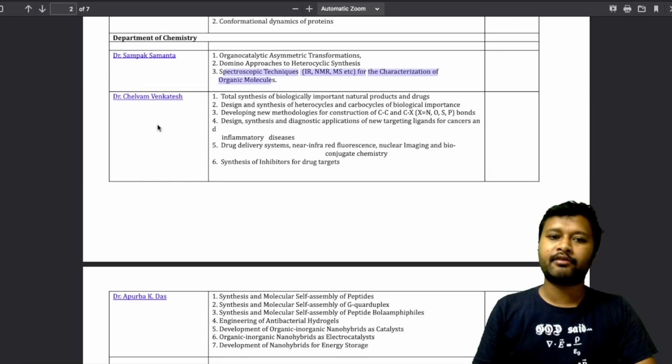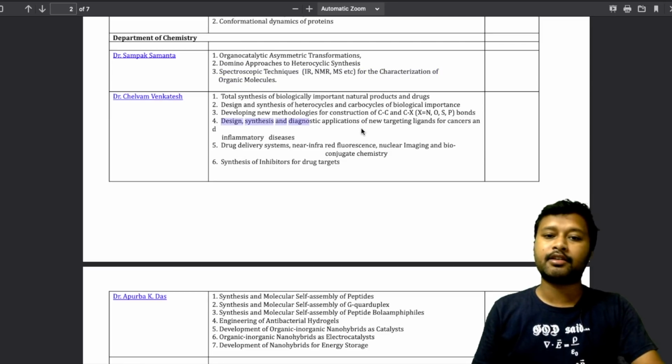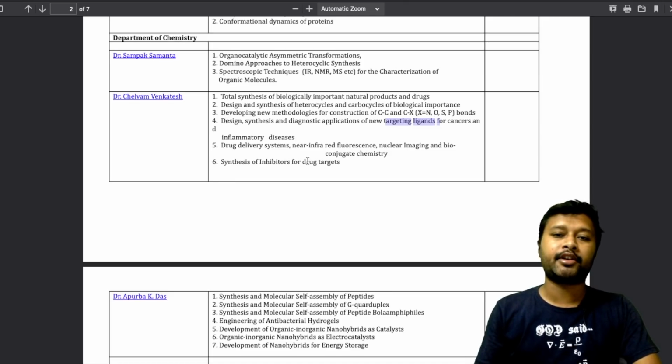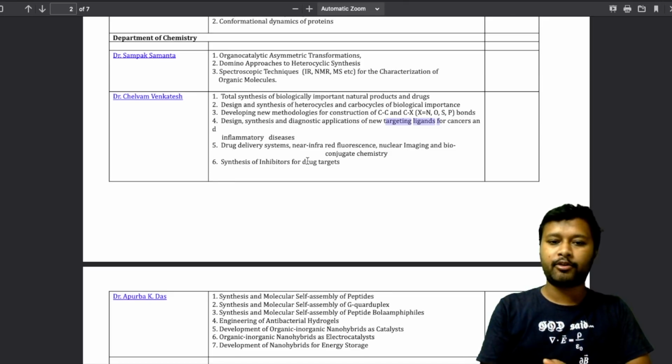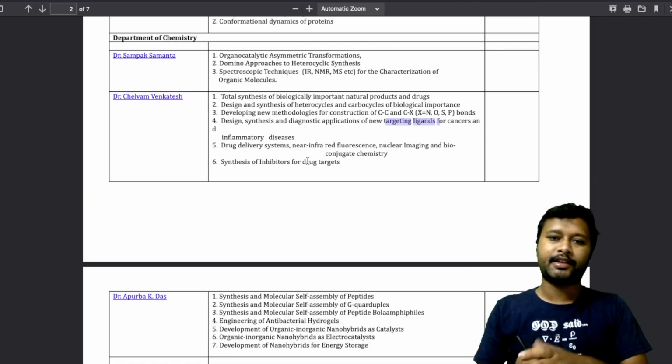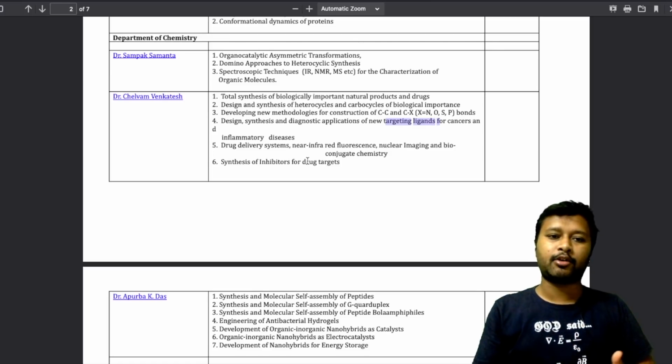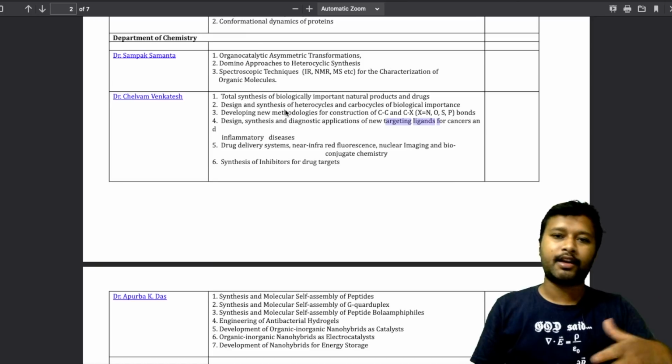If you go for Dr. Chelvam Venkatesh, under him also there are different topics, and these are also very important topics, like designing, synthesis and diagnostic application of new targeting ligands for cancer and inflammatory diseases. So these are some very important topics. You can check them out and match them with your interest. If any of the topics matches your interest, I'll tell you what you have to do next.